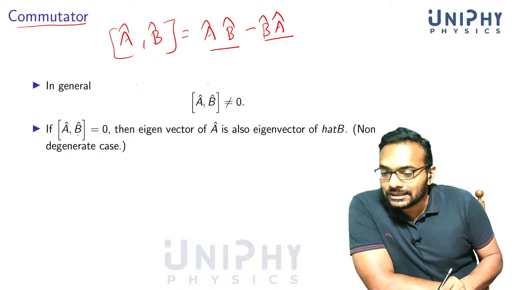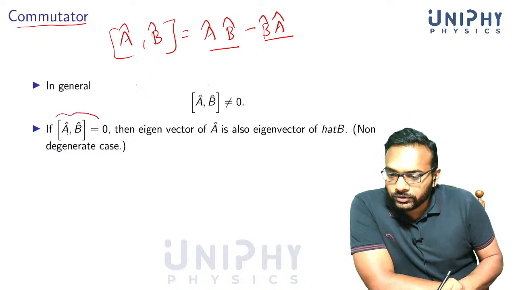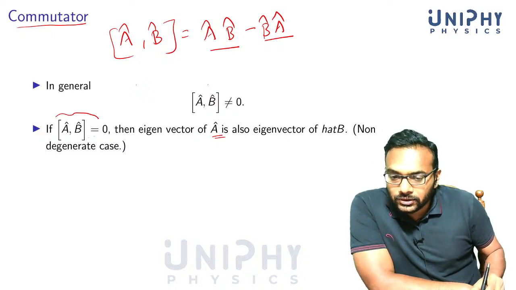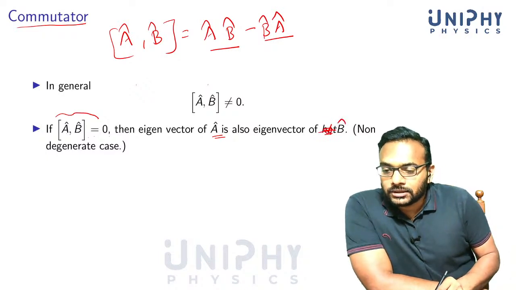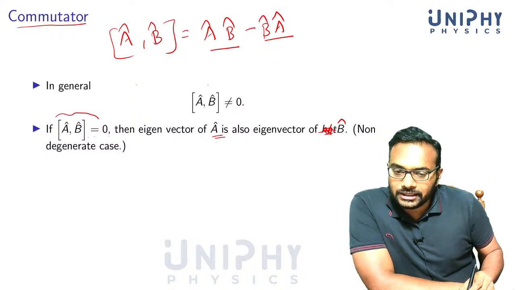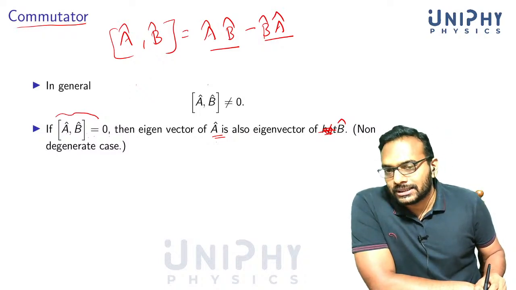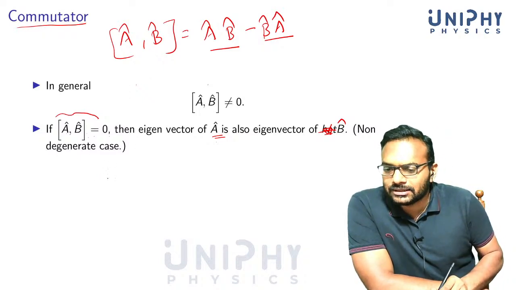And there's another important result. If the commutator of A with B is equal to 0, then an eigenvector of A is also an eigenvector of B. This hat should have appeared here, I'm sorry. This is for the non-degenerate case. We don't discuss degeneracy. This is very easy to prove.